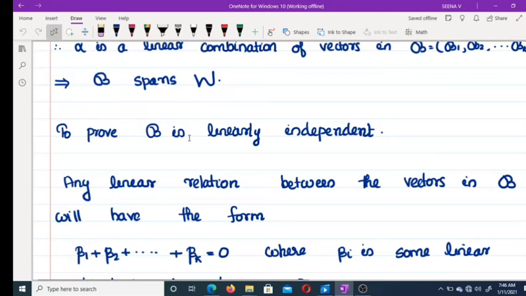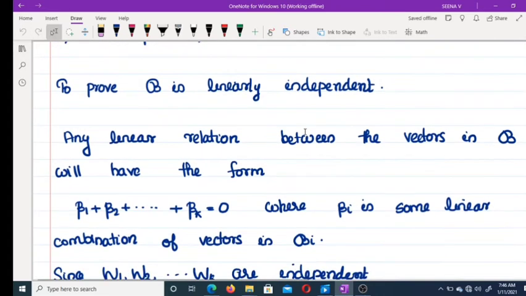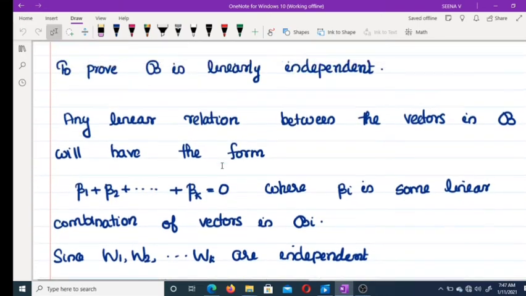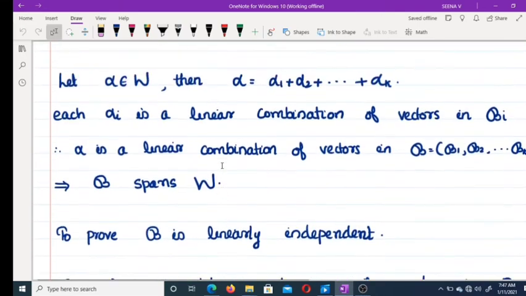Now we need to prove B is linearly independent. We have to actually prove B is linearly independent. We consider some linear combination of elements in B, and that being equal to 0 should imply each scalar is equal to 0. So a linear combination of vectors in B is of the form beta 1 plus etc. plus beta k equal to 0.